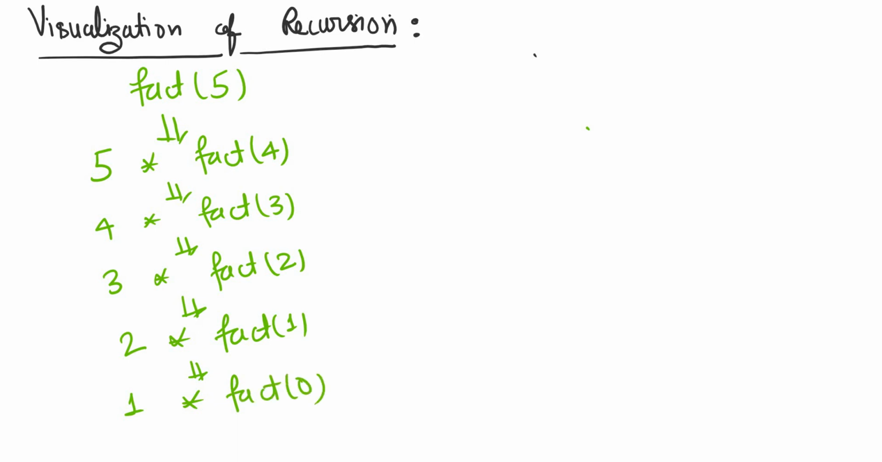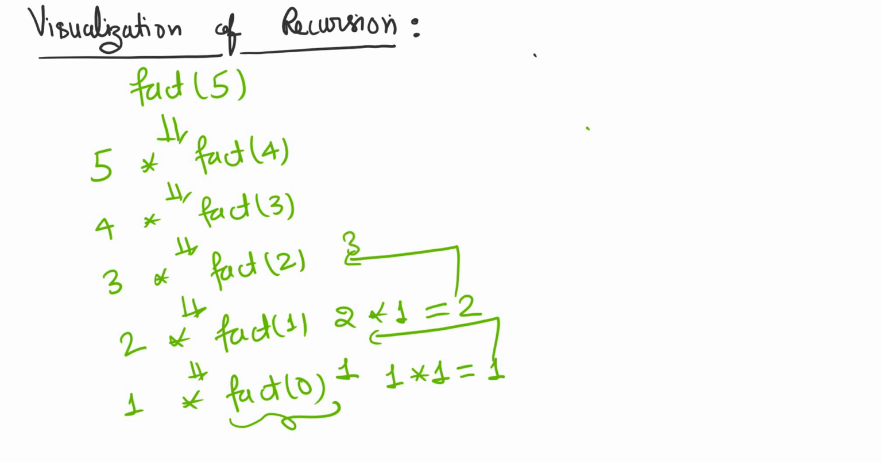Factorial of 0 will not call further because this is our base condition: if n is equal to 0, it returns 1. So this will return 1 to us, which means 1 into 1 is equal to 1. This 1 will return here. 2 into 1 is equal to 2. This 2 will return here. 3 into 2 is equal to 6.